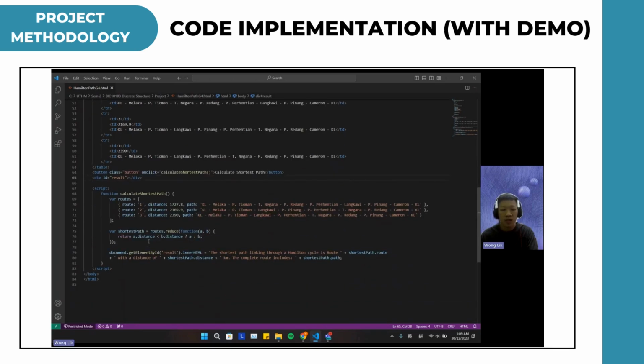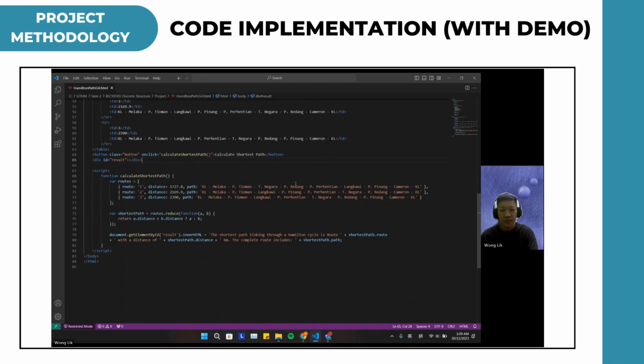For the JavaScript code, it defines a function called calculateShortestPath. When it is triggered by a button click, it computes and identifies the shortest tourist attraction route among the three predefined routes. The routes are represented as objects with route numbers, distance, and detailed path.